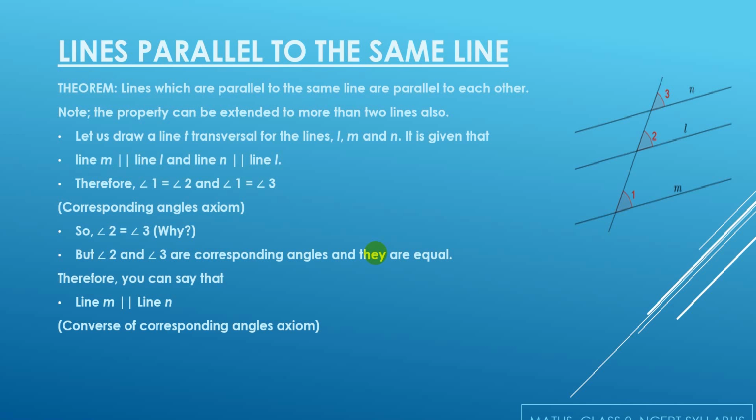So in this case, I have lines L, M and N, and T is a transversal.